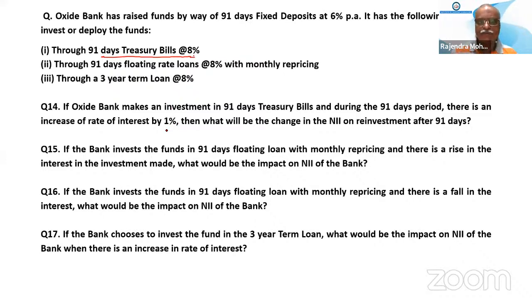Okay. So your confusion is why it is not given. So the question will be, say, I can change the question: there is an increase of rate of interest by 1% on both sides, means on the liability as well as the asset side. Now it will be clear to understand. Okay. Now do the next question.